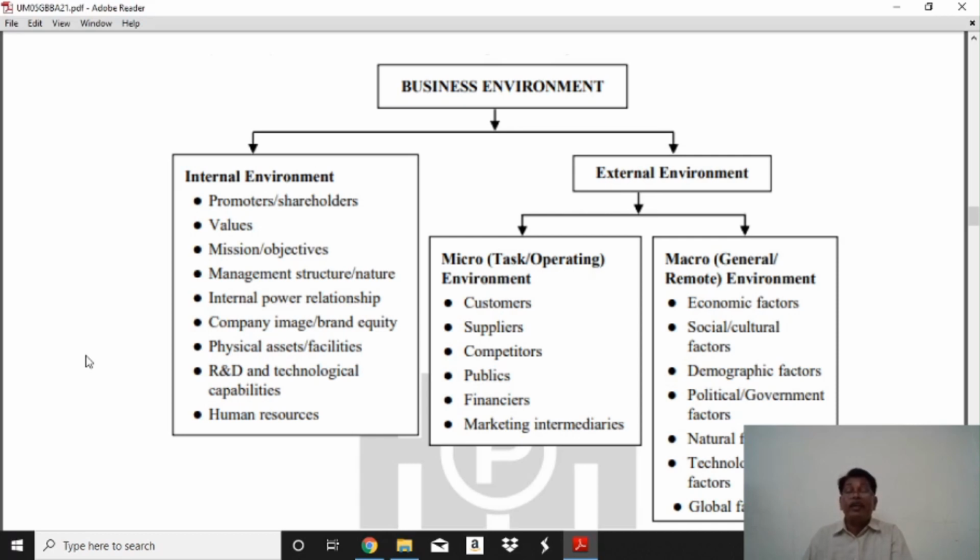The nature, which type, artificial or natural, is of the producers or businessmen, not any other. In internal power relationships, how we share among labor, staff, administration, or entrepreneur is more important.